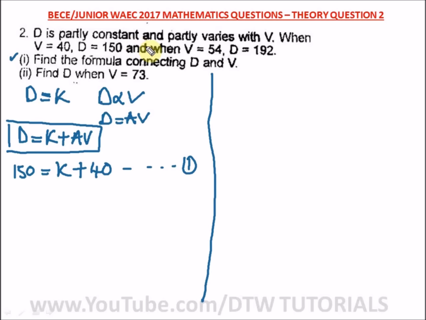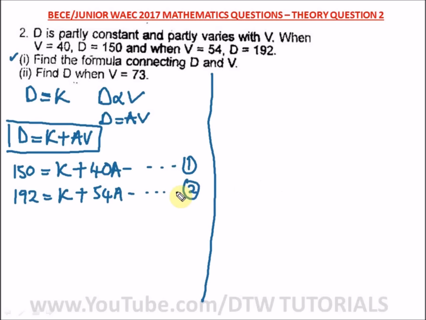When V is equal to 54 and D is equal to 192, we put these values into the formula connecting D and V. So 192 equals K plus 54A. This is equation 2.